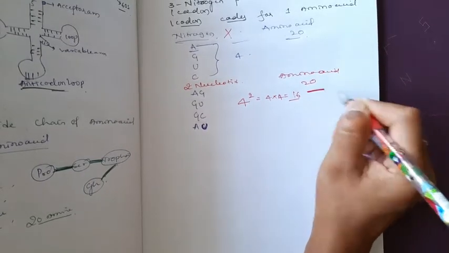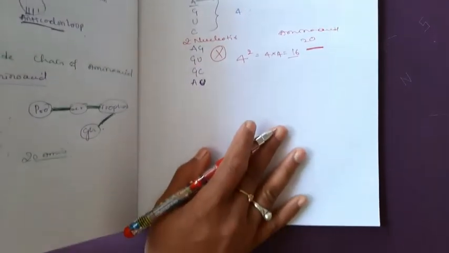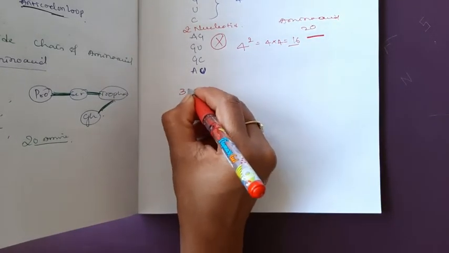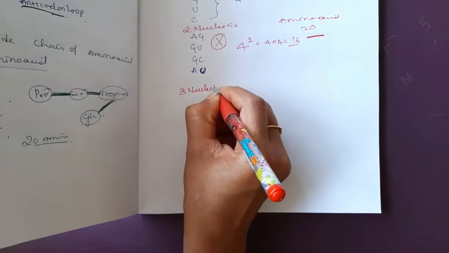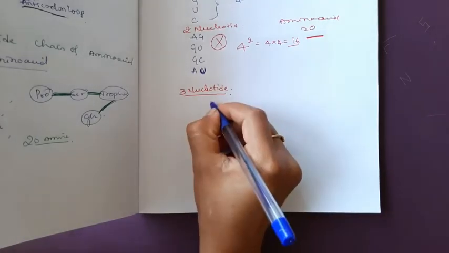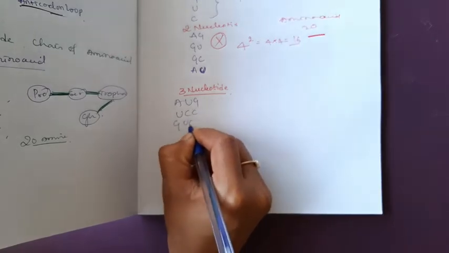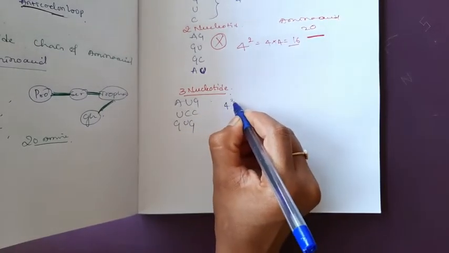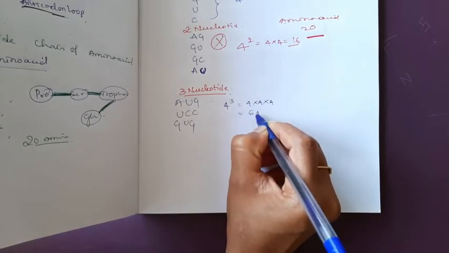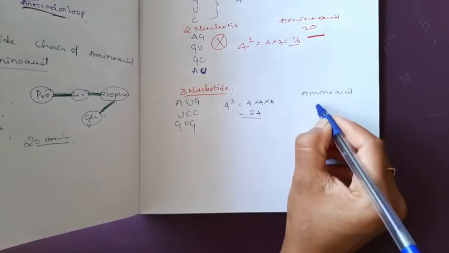But there is a requirement of another 4 amino acids, that is why this is also wrong. Third trial is 3 nucleotides, like AUG, GUUC, GUG. 4 cubed, 4 into 4 into 4, totally 64 combinations will be coded by 3-nucleotide codons.